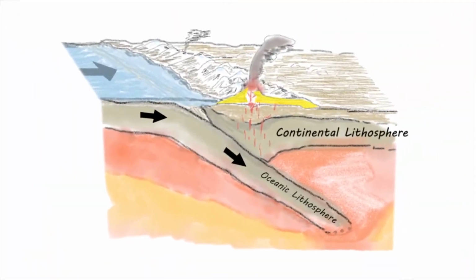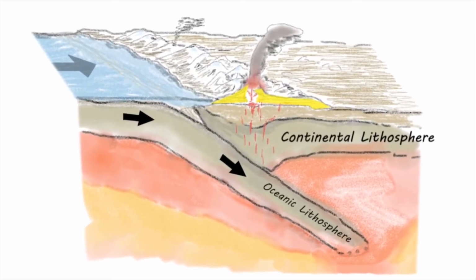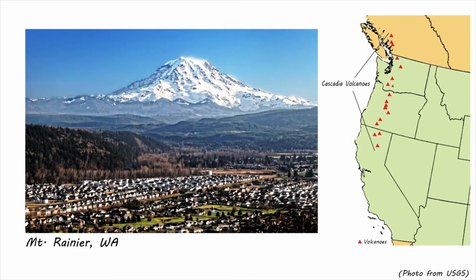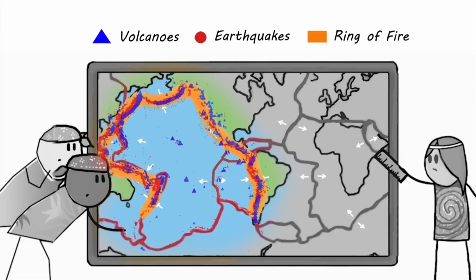Continental margin volcanoes also make high mountains on land, like the Andes of South America or the Cascade volcanoes of Oregon and Washington. Convergent margins subducting oceanic crust are especially important around the Pacific Ocean, and the many volcanoes associated with these are part of what is called the Ring of Fire.